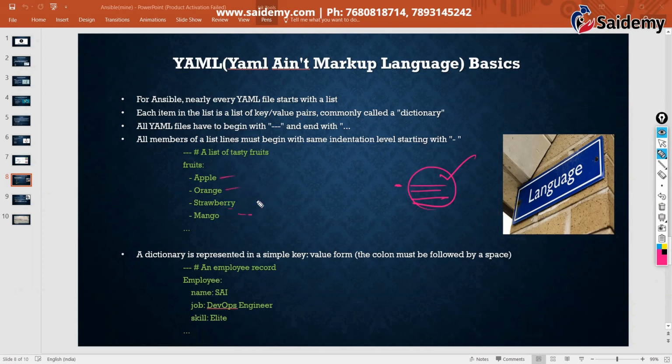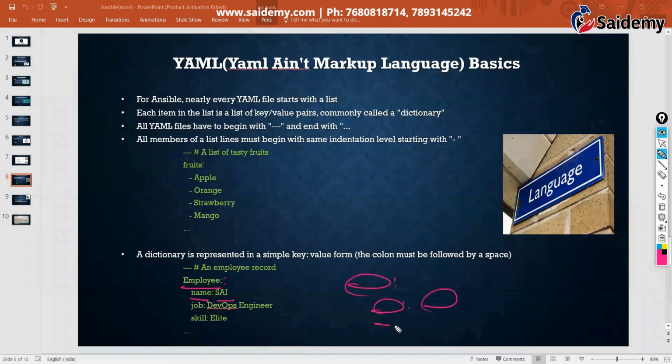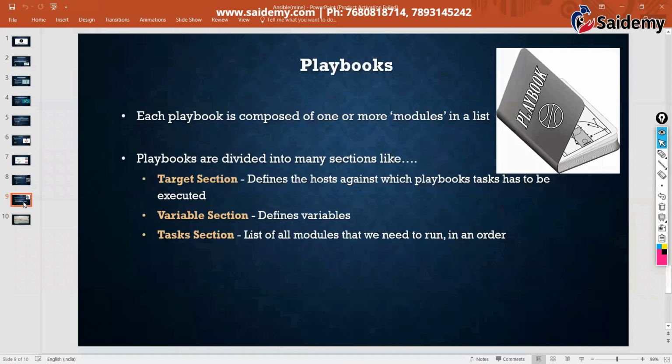This is a list. This is a dictionary. This we call nested keys: a key with a colon, and inside it sub keys and values. So these are just basics that you must know. But the best way of learning is when you write code, then you will understand the things, because at that time I can explain why we are giving this and that.